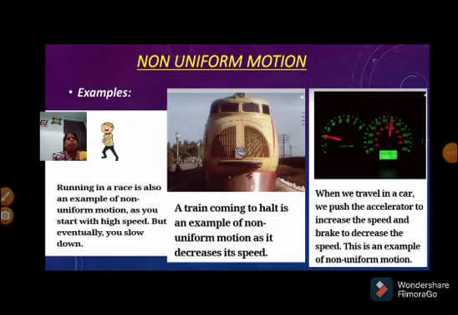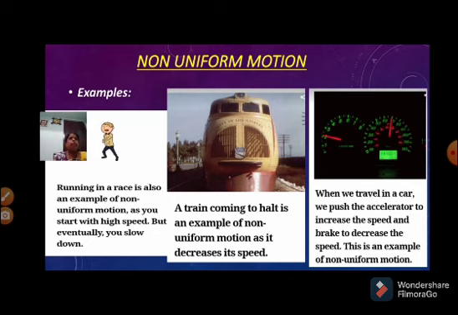Now, the examples of non-uniform motion. First one, running in a race is an example of non-uniform motion, as you start with high speed but eventually you slow down. Second one, a train coming to a halt is an example of non-uniform motion, as it decreases its speed.